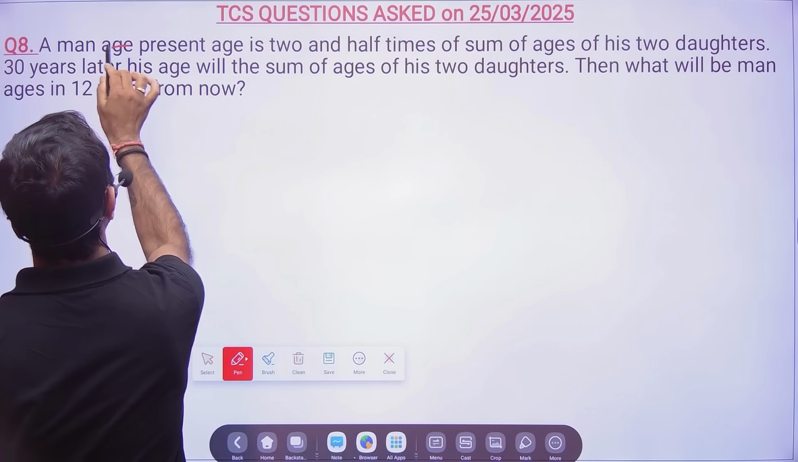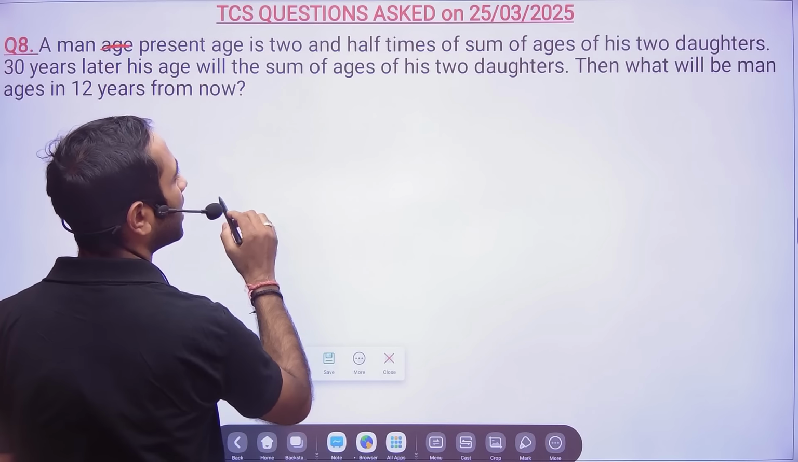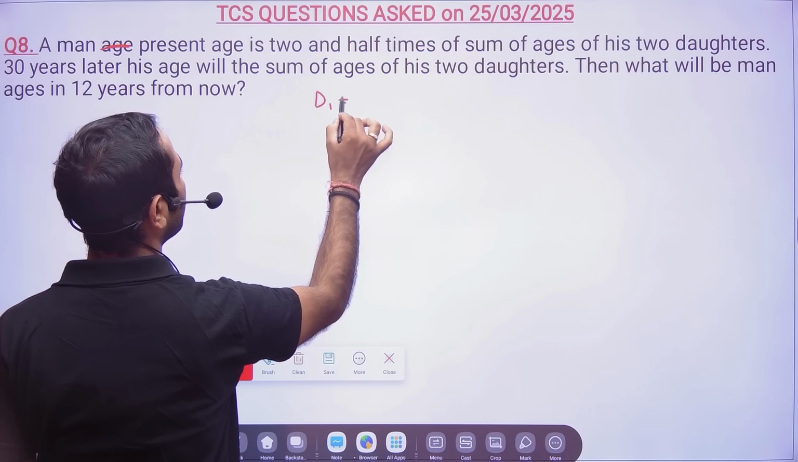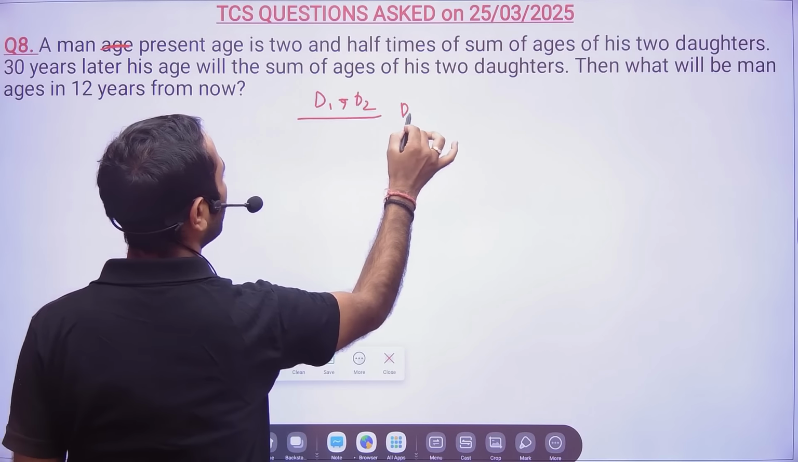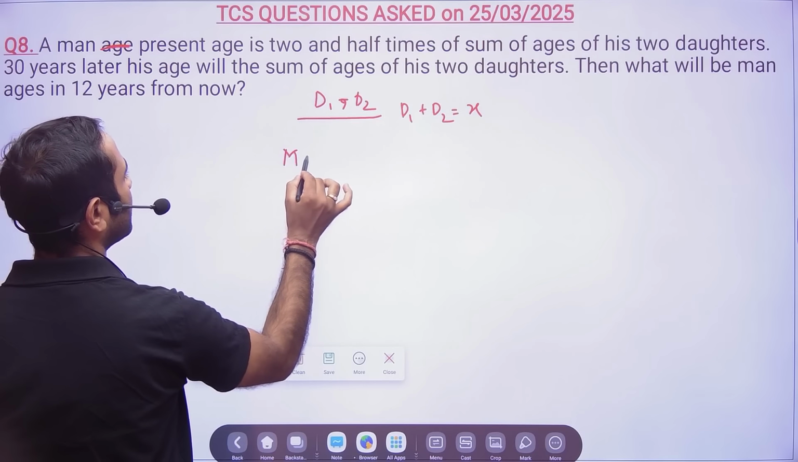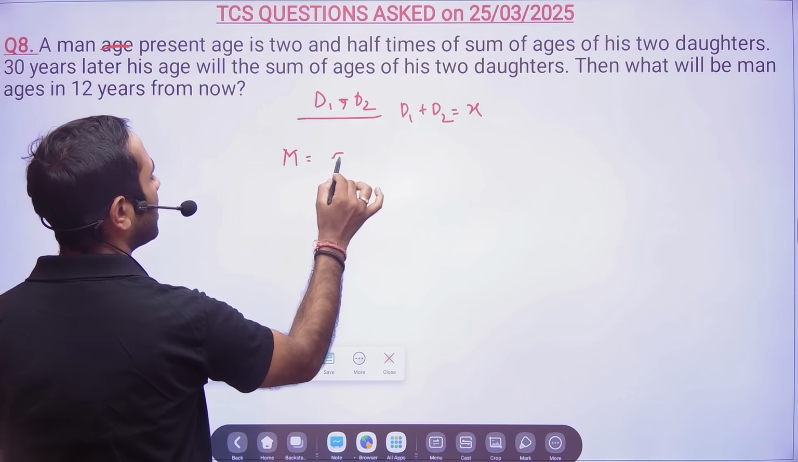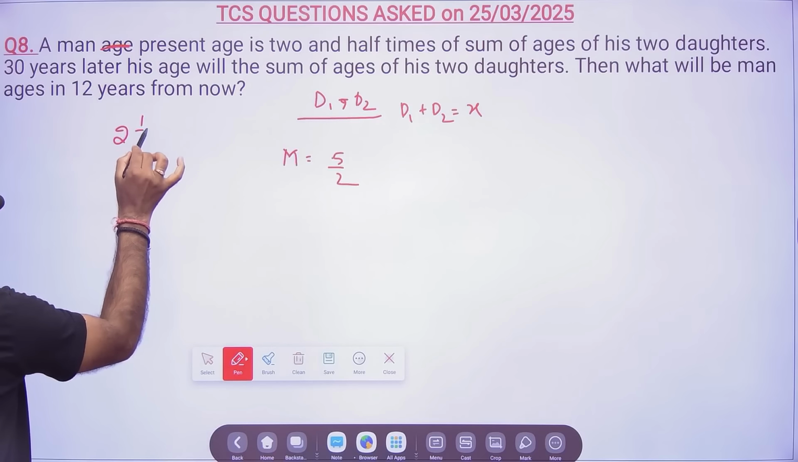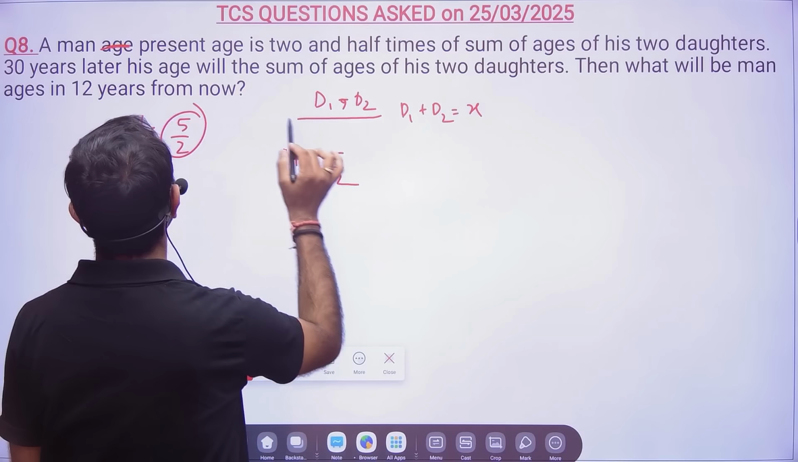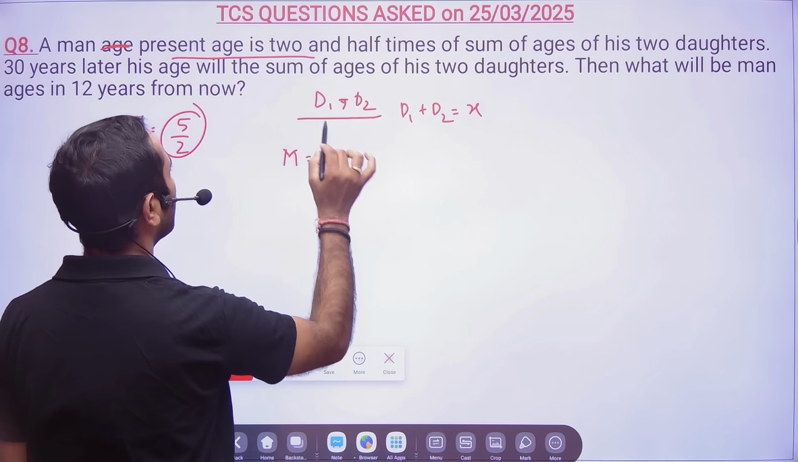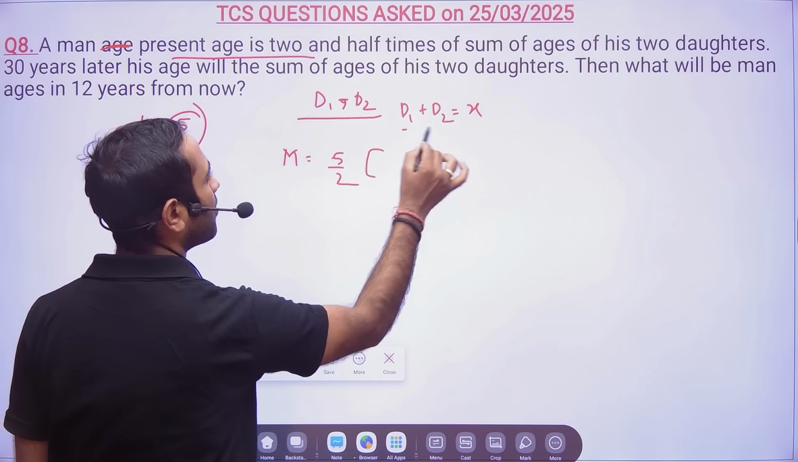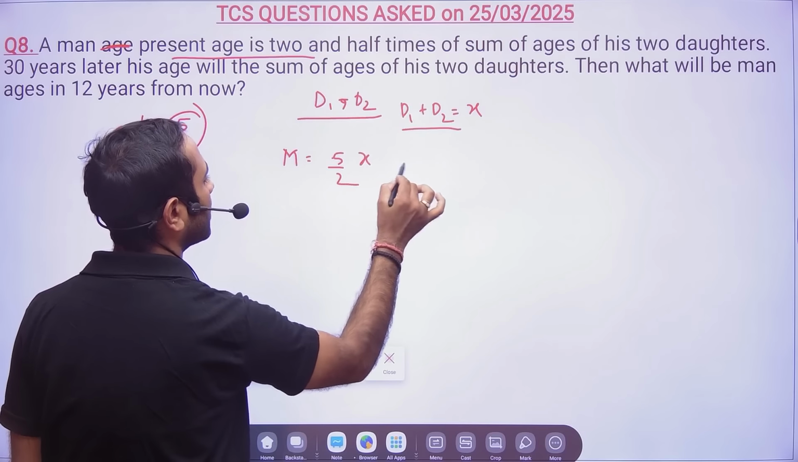A man's present age is 2.5 times the sum of the ages of his daughters. So there are 2 daughters, D1 and D2. Okay. So their sum of ages I assumed as X. So man's present age is equal to 2.5, and 2.5 is nothing but 2 2s are 4 plus 1, that is 5 by 2. Correct? So the man's present age is 5 by 2 times the sum of ages of 2 daughters, and the sum of ages of 2 daughters is nothing but X. Correct? Equation 1.